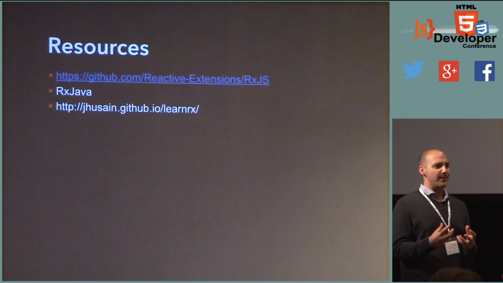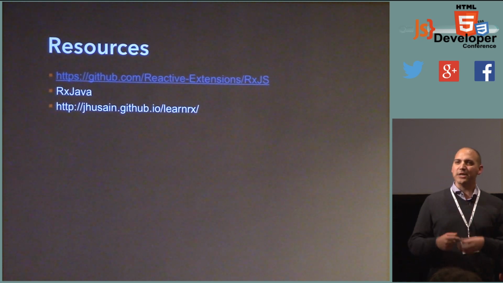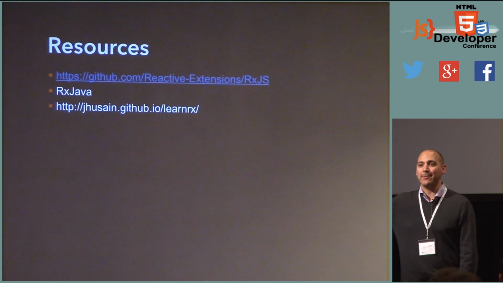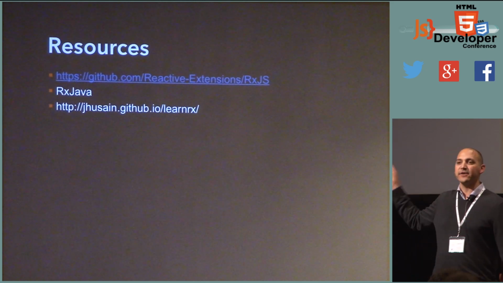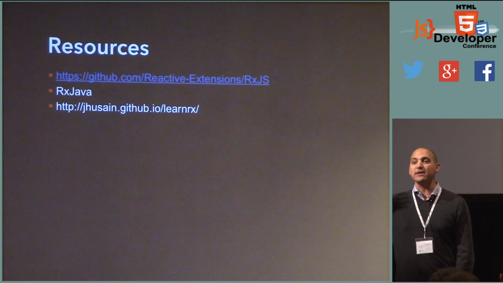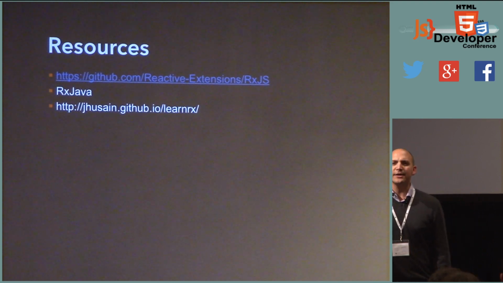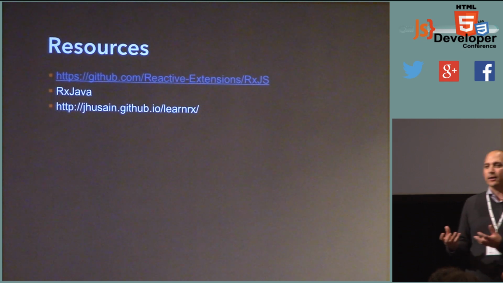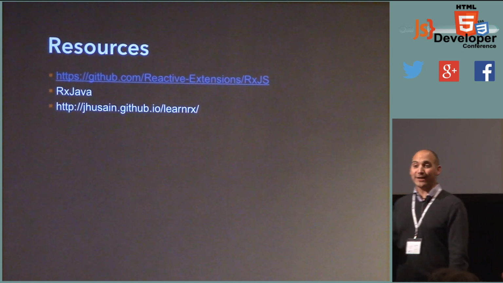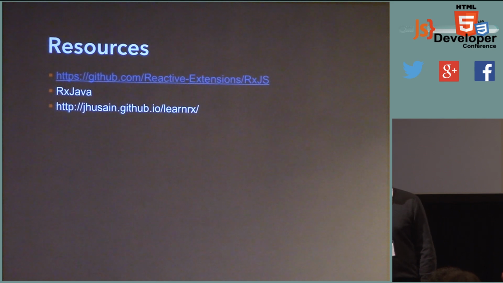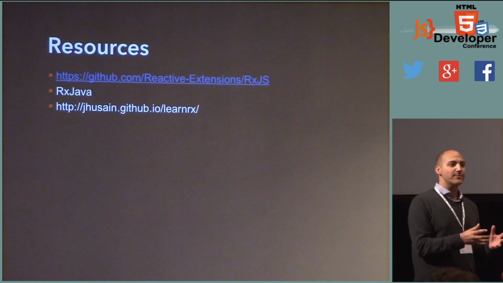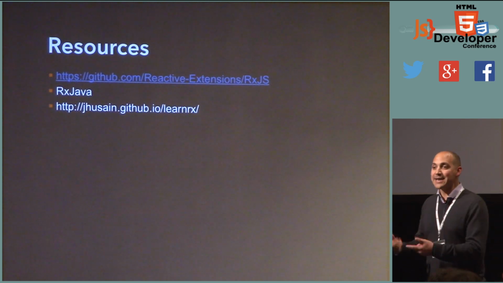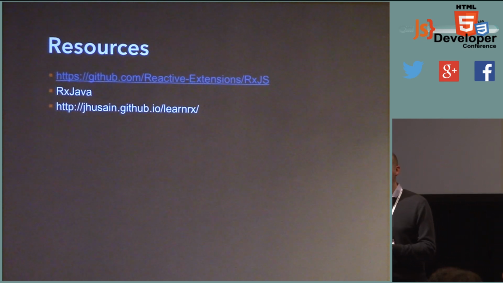How do we describe our algorithm in terms of what we want to happen, instead of how, in excruciating detail, we want it to happen? That's what map and filter and reduce and scan and many of these other functions essentially allow us to do. Describe at a high level what it is we want to have happen instead of how to do it. The great thing about telling the computer what you want to do instead of how to do it is that the computer can take a look at runtime conditions, how many cores are busy, how many threads are available, and make dynamic decisions about how to run that.